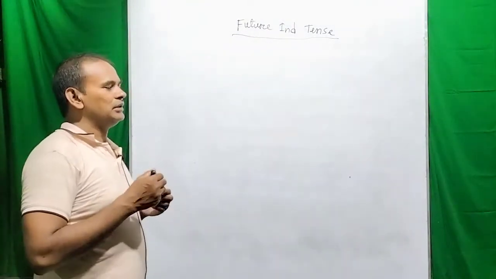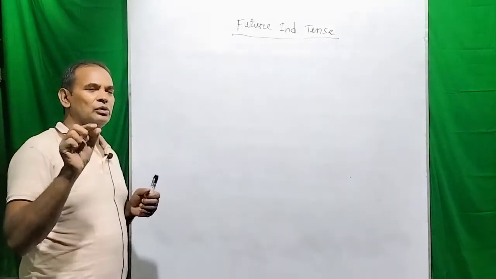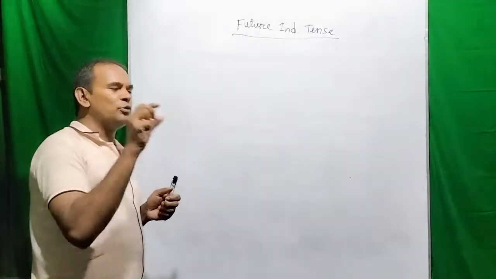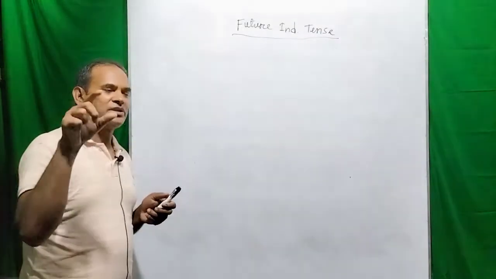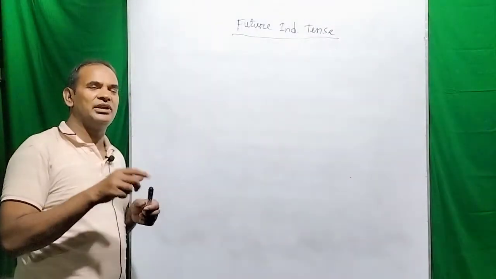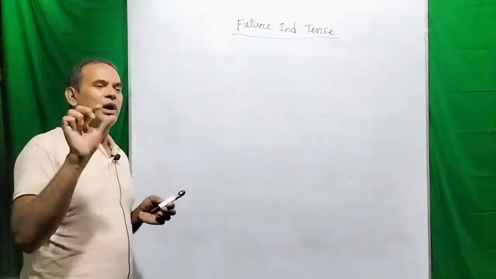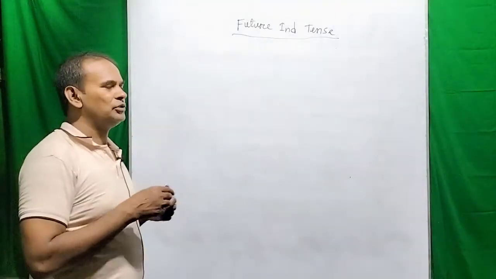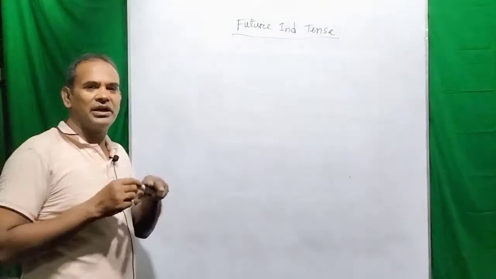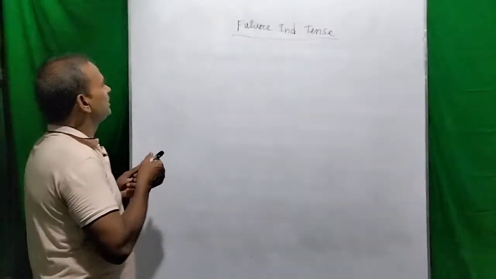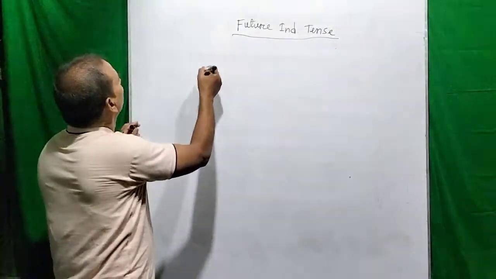So when the principal clause is used with the subordinate clause, there must be at least one conjunction to combine the clauses.